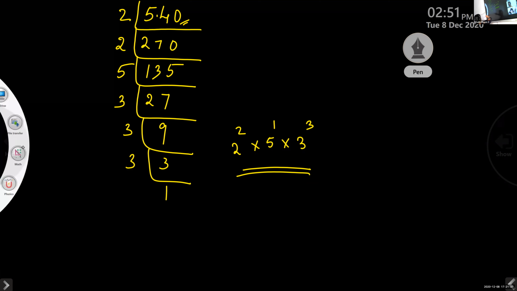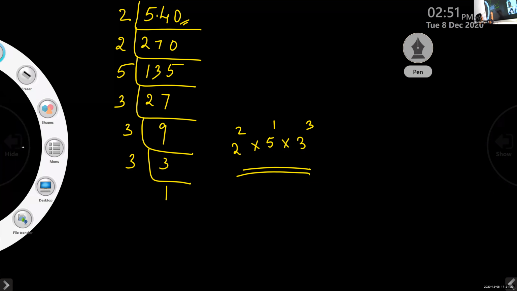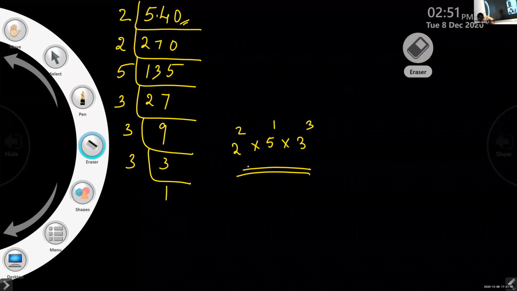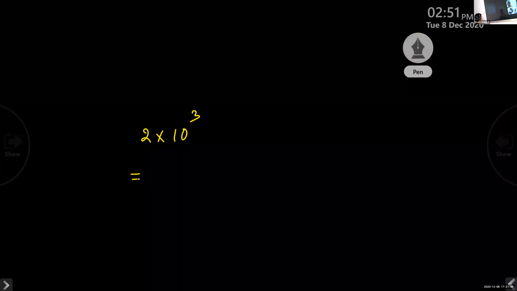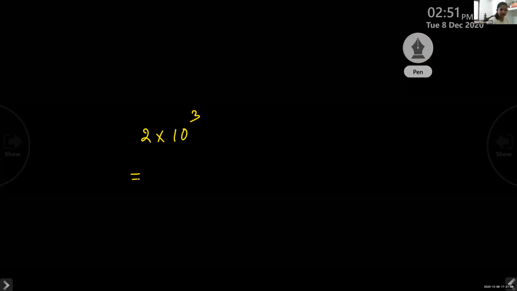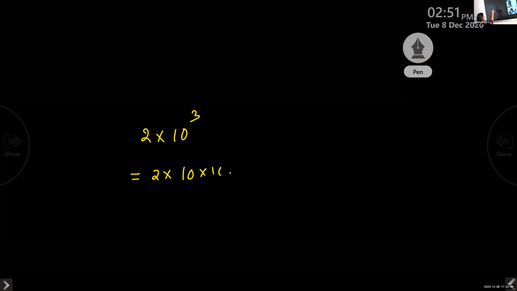Okay, next one. Listen. This question, how to answer. Simplify 2 into 10 cubed. What is the answer? 2000. 2 into 10 cubed is 10 into 10 into 10, isn't it?